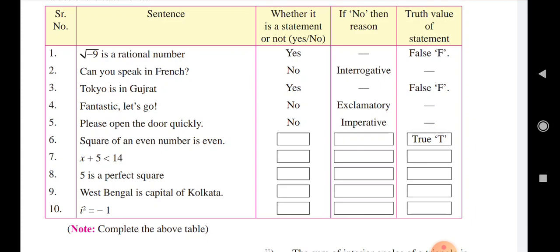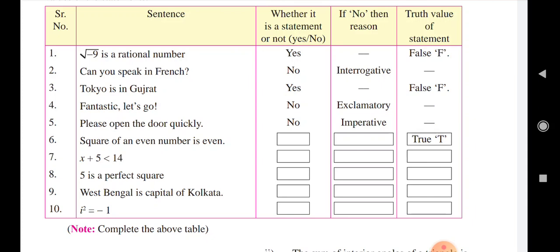So minus under root 9 is a rational number. If no, then reason: there is no reason. The truth value of this statement is false.